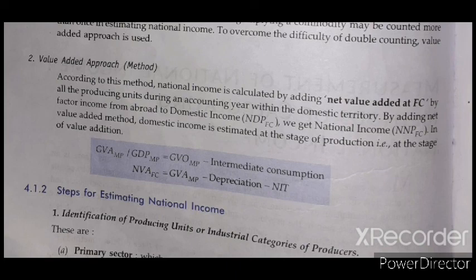According to this method, national income is calculated by adding net value added at factor cost by all the producing units during an accounting year within the domestic territory. By adding net factor income from abroad to domestic income, that is NDP at factor cost, we get the national income. In the value added method, domestic income is estimated at the stage of production, that is, at the stage of value addition.